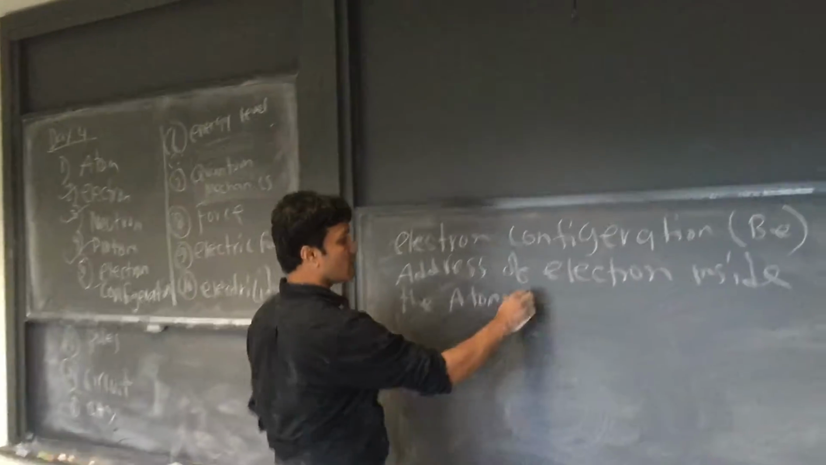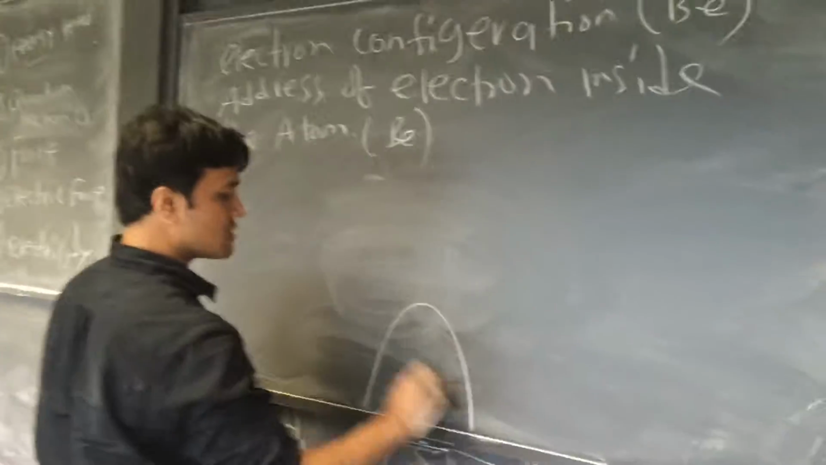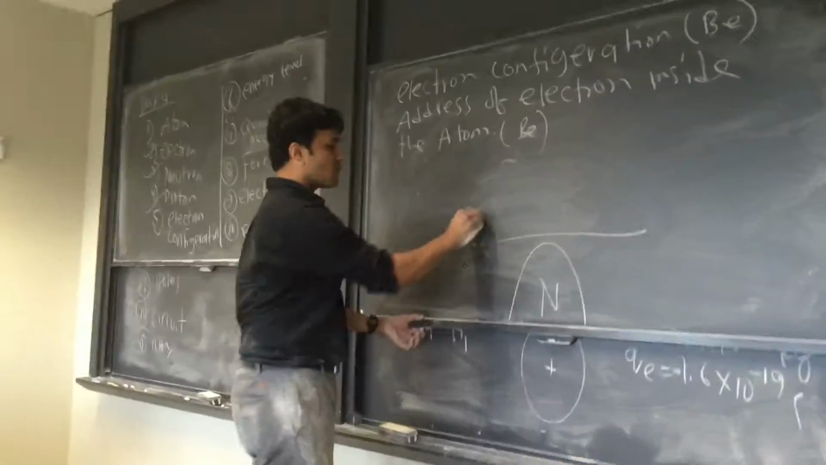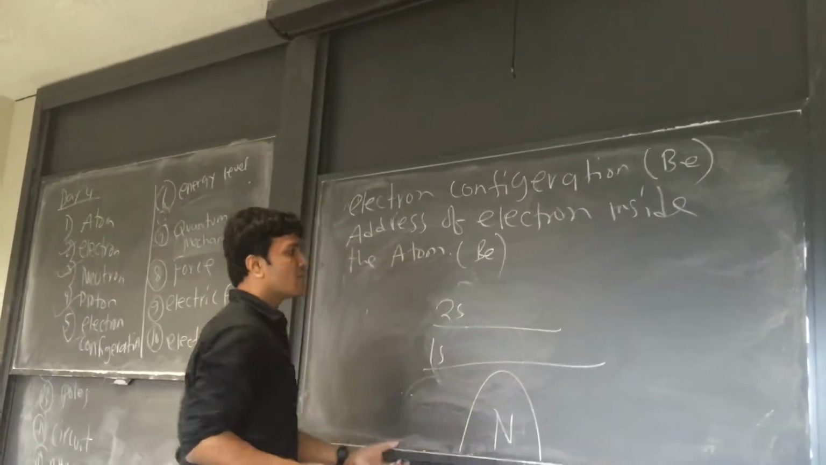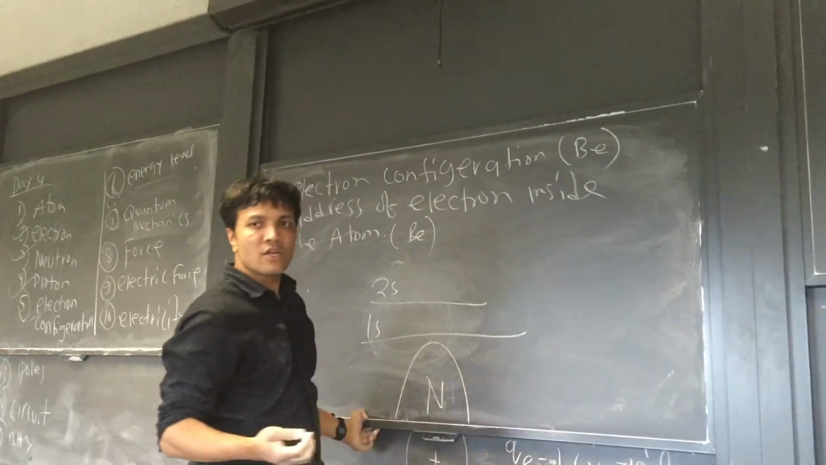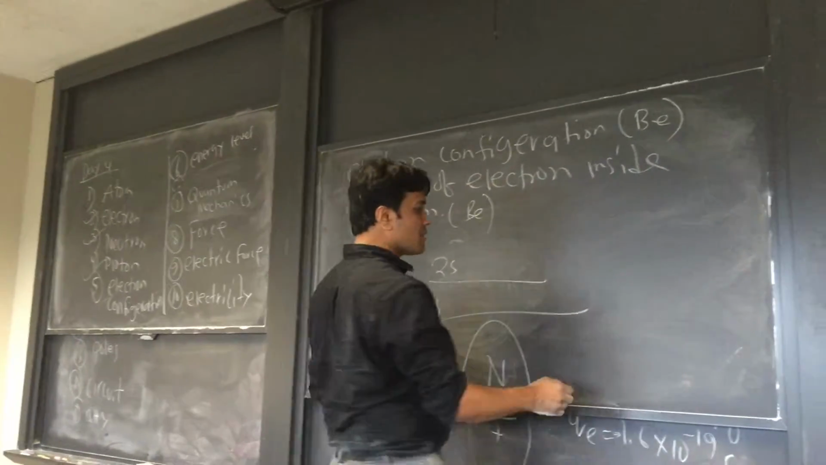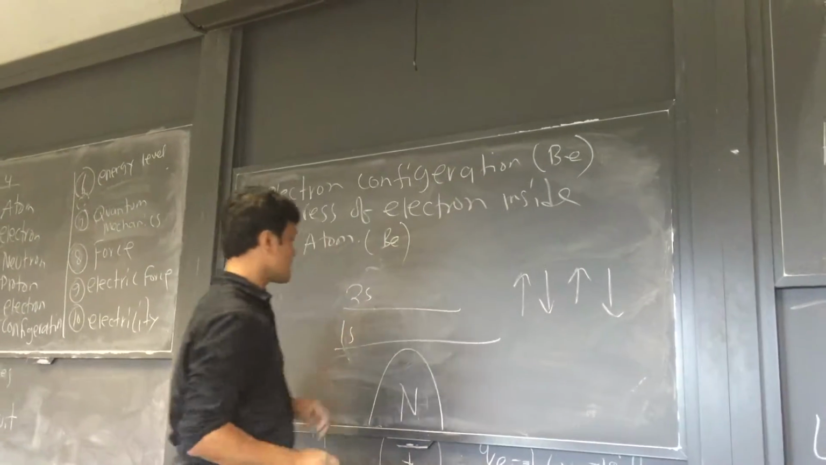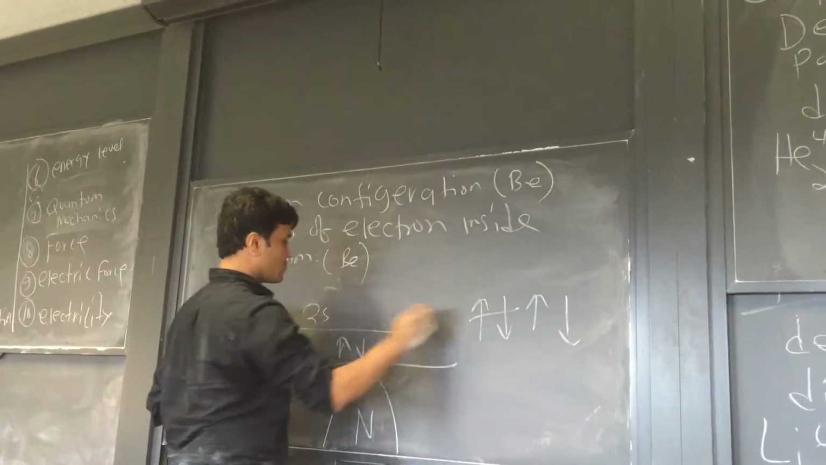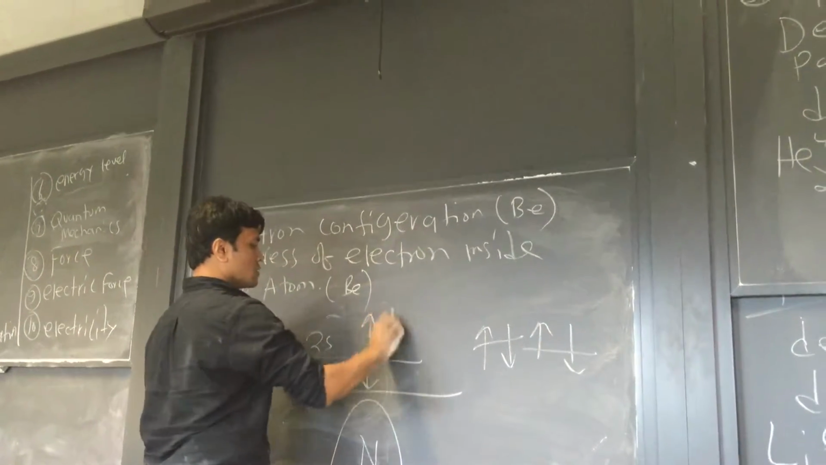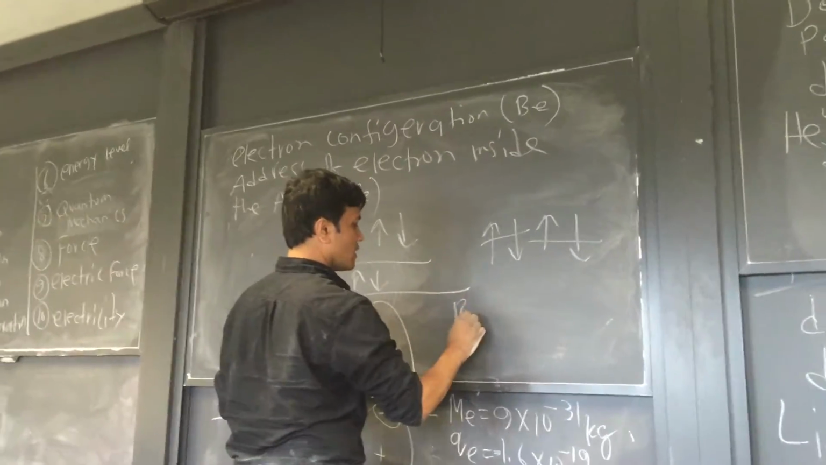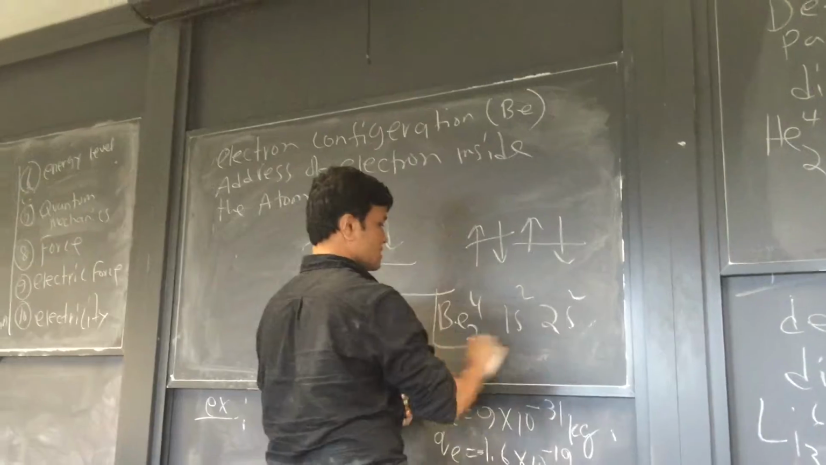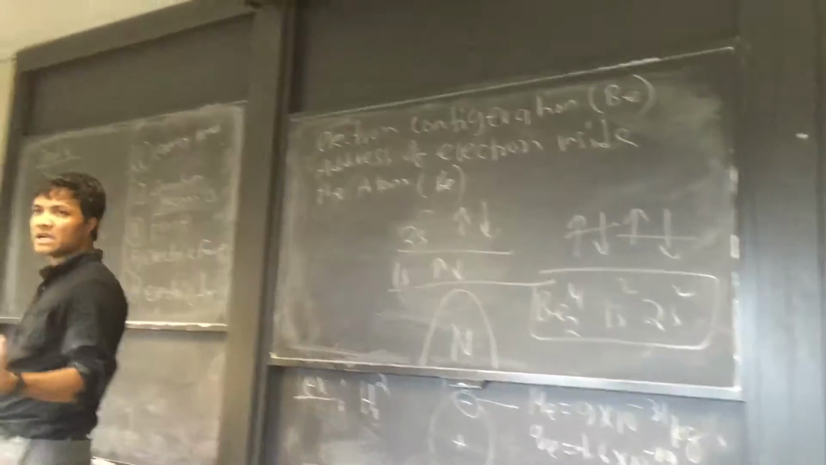Electron configuration for beryllium. We're going to draw a semicircle and write nucleus. Let's do it for beryllium. First state, second state. How many electrons are in beryllium? Hydrogen, helium, lithium, beryllium: there are 4. On the first state there are 2 electrons, so we cancel 2. On the second state there are 2. So we write beryllium: 2, 4, 1s squared and 2s squared. This is the address of beryllium in the atom.